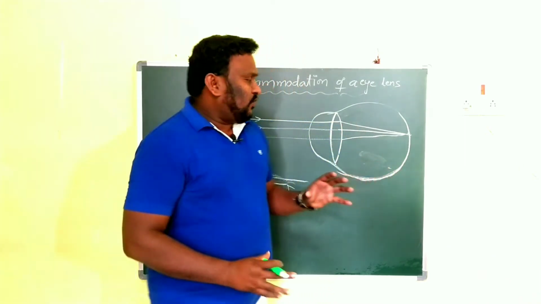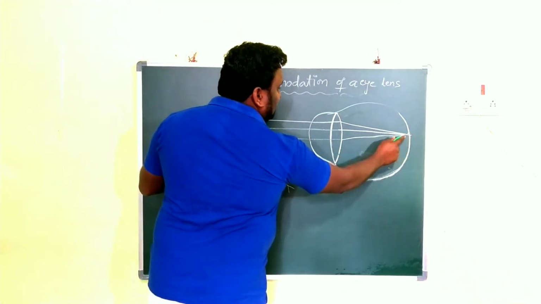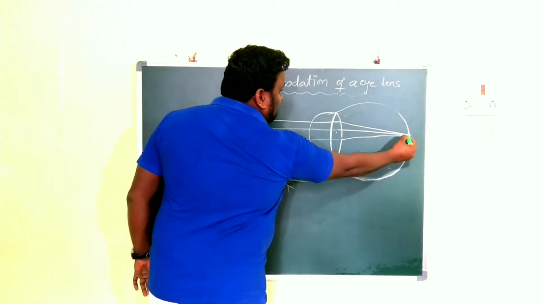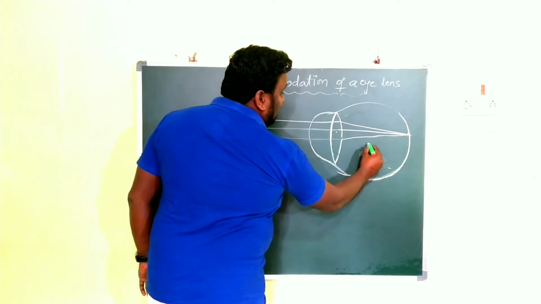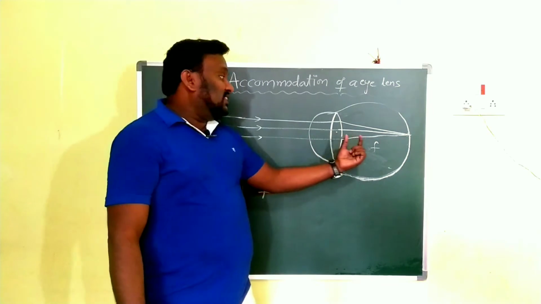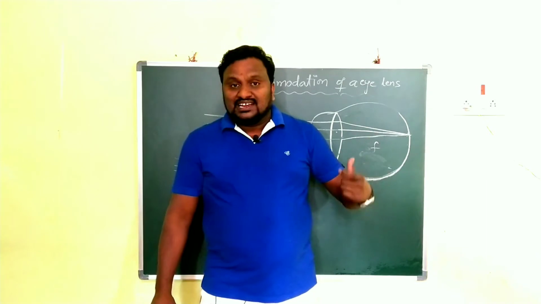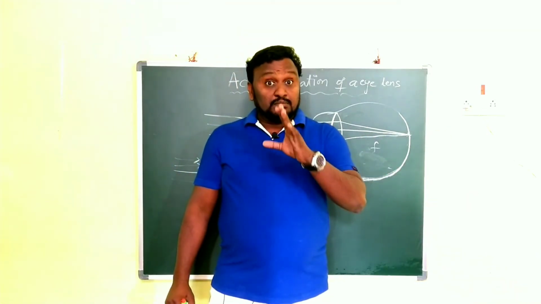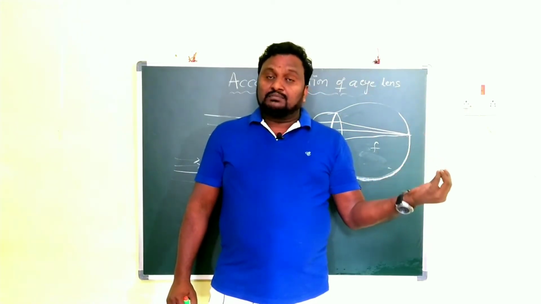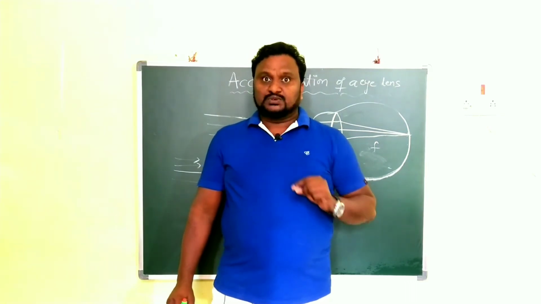While the light is coming from a long distance, the image forms on the retina. The distance between the eye lens and that point is the focal length. This focal length value can be changed by the lens itself. Children, this is one of the important topics for 4 marks questions. It can also be given as a 2 marks question. That much of an important topic, so don't neglect this one.